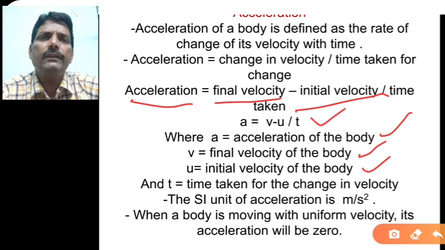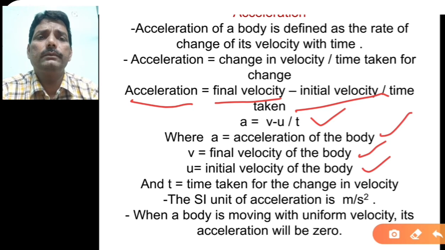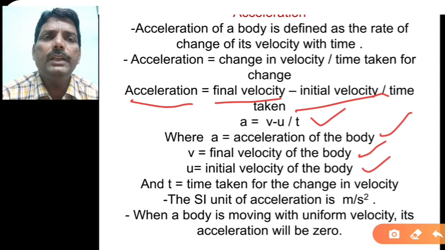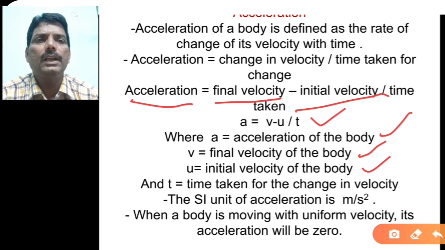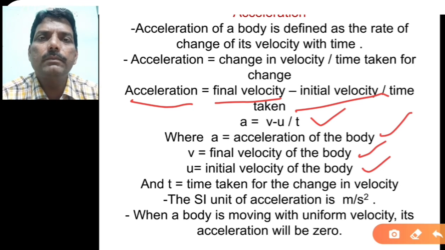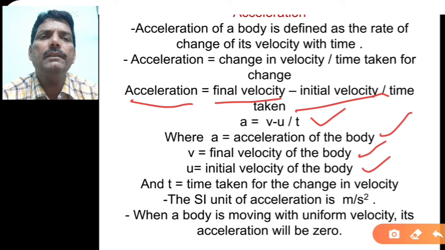We are using some different terms here, that is initial velocity and final velocity in particular motion. So if you are starting from initial speed in one particular direction, that is nothing but the initial velocity. And if you are moving after covering certain distance and you have reached the speed of suppose more than that of the initial speed, that is nothing but the final velocity.